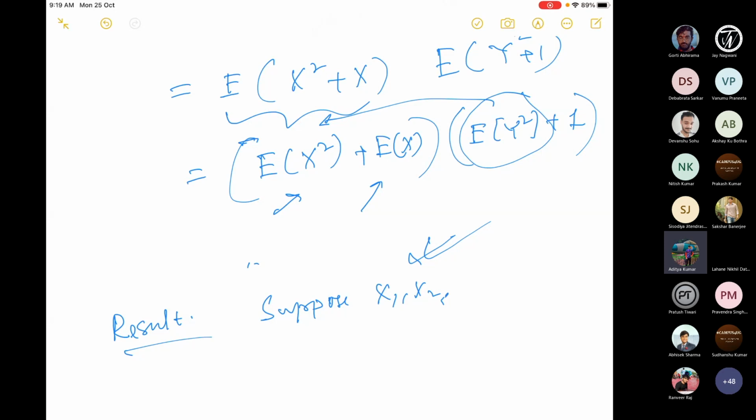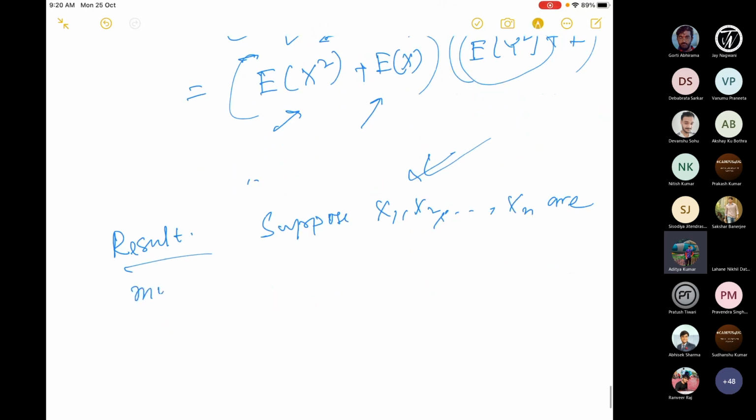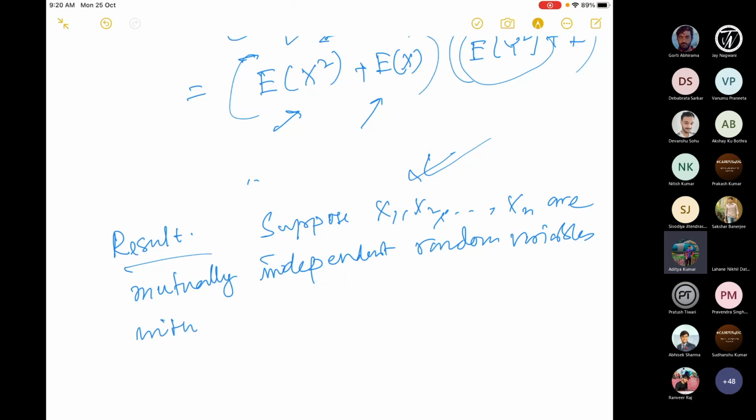Okay, but the problems can appear in a different way. We have to frame the problem in this particular fashion, because that is our goal. So suppose x1, x2, ..., xn are mutually independent random variables with means, let's say, mu1, mu2, ..., mun.